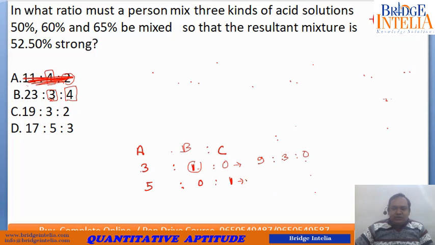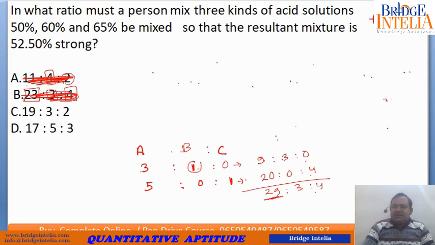So to make C equal to 4, you have to multiply each term by 4. So 20:0:4. So you will achieve 3:4, but one ratio gets disturbed. So this becomes 29. But here it is 23. So this option also does not fit.